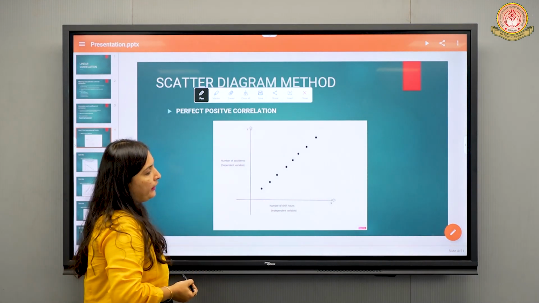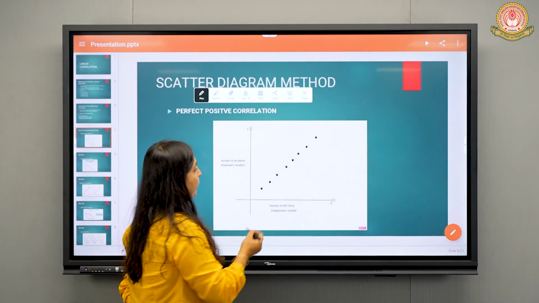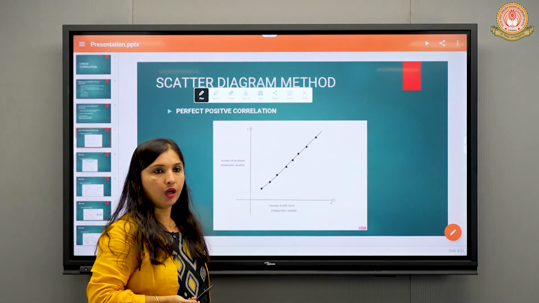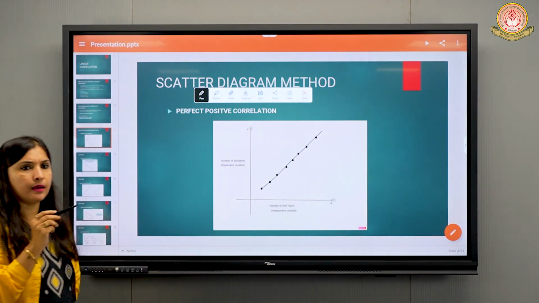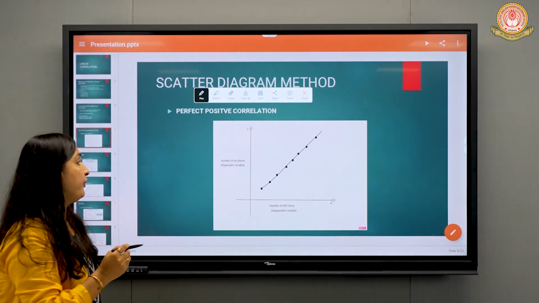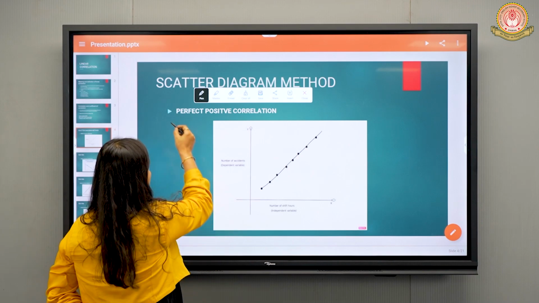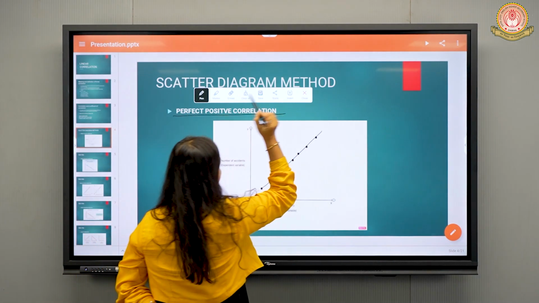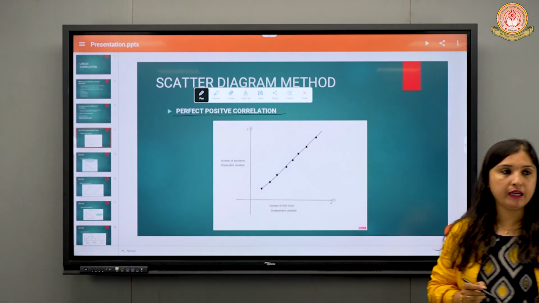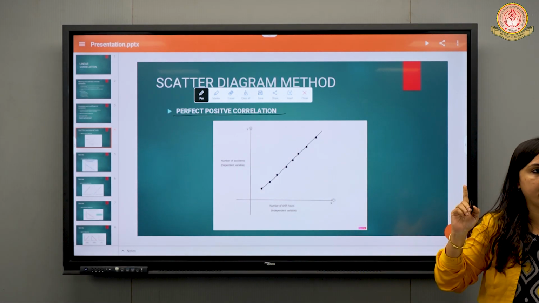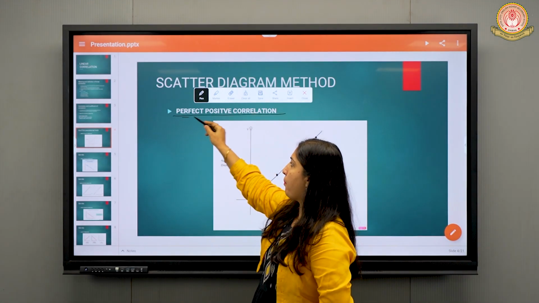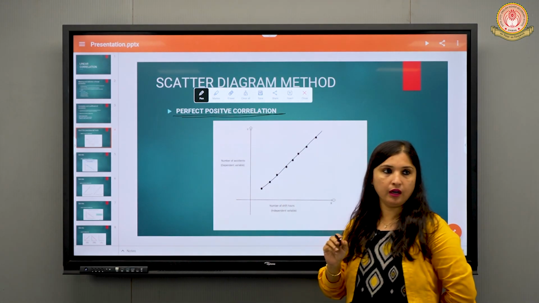So when you see a line going upward, can you see this? It is going upward, and the line is straight. Is it something zigzag or something like that? The line is straight, right? When we have this kind of relation, this is called perfect positive correlation. The line is straight, it is going in the upward direction, right? This correlation is called perfect positive correlation.